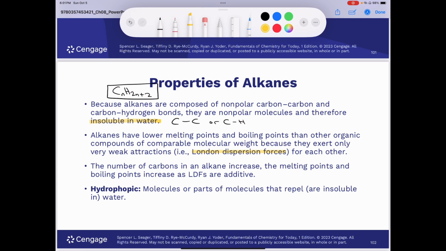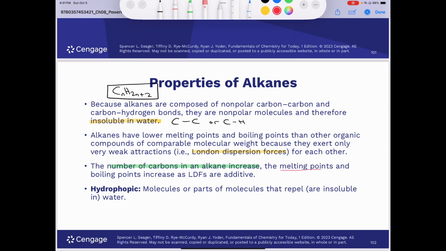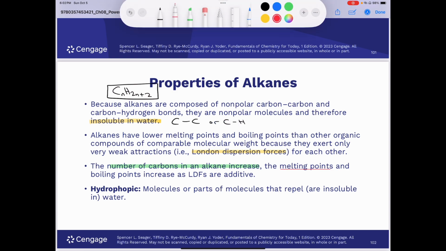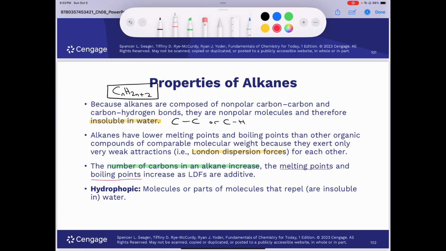However, when we go from methane to ethane to propane to butane to pentane to hexane to heptane to octane to nonane to decane, as the number of carbons in our chain increases, the melting points are going to get higher, and the boiling points are going to get higher as well. Why? Because the London dispersion forces are additive.